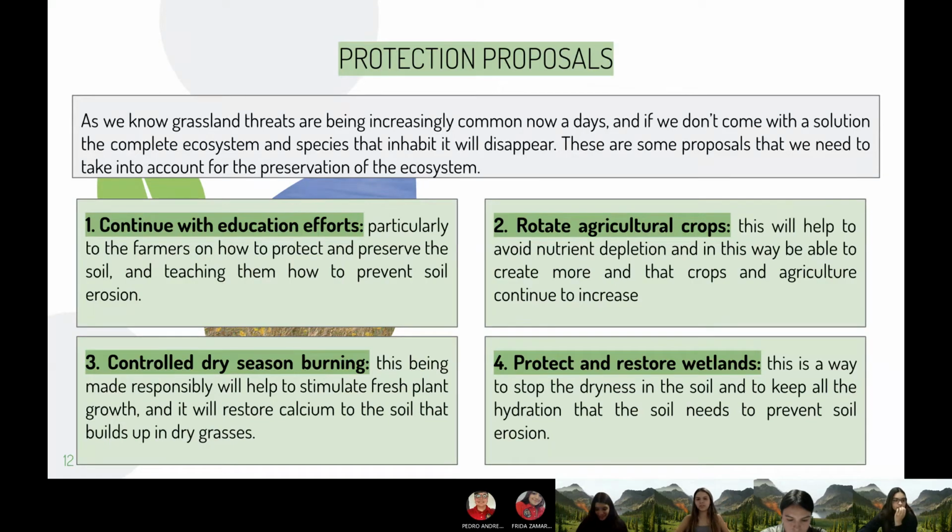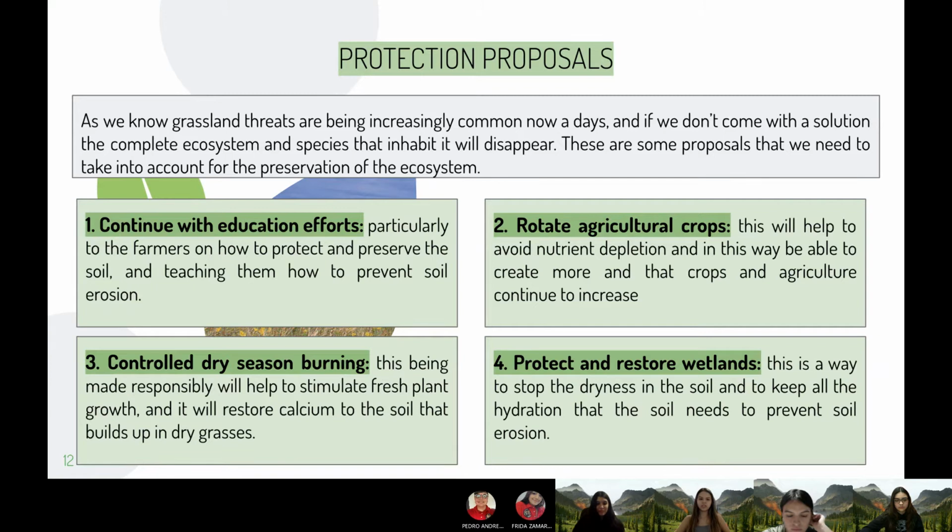Okay, now we have the protection proposals. We know that grassland threats are increasingly common nowadays, and if we don't come up with a solution, the complete ecosystem and the species that inhabit it will disappear. These are some proposals that we need to take into account for the preservation of the ecosystem.